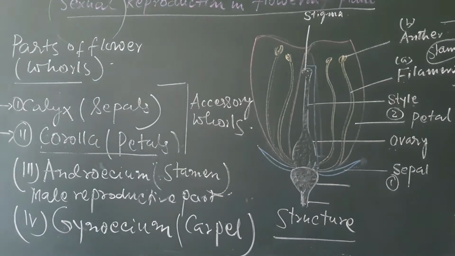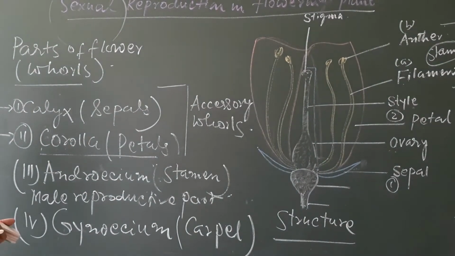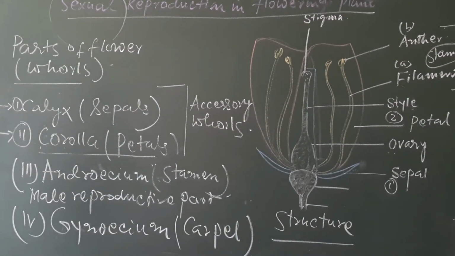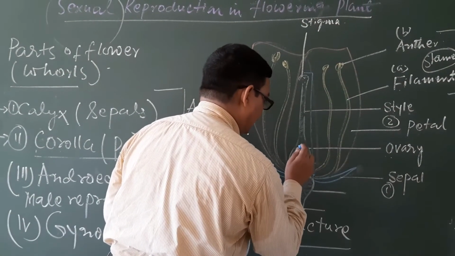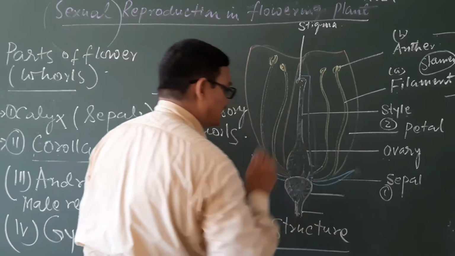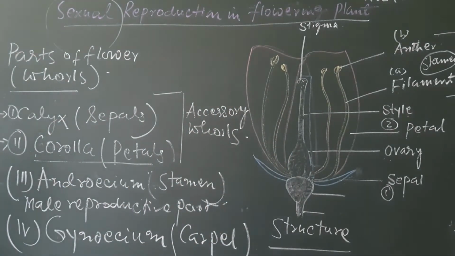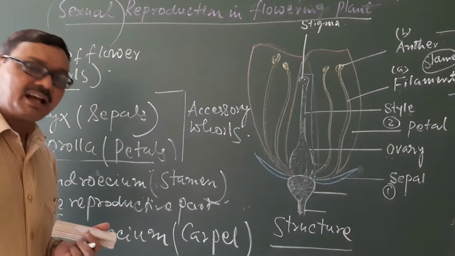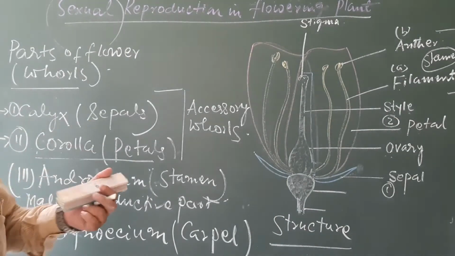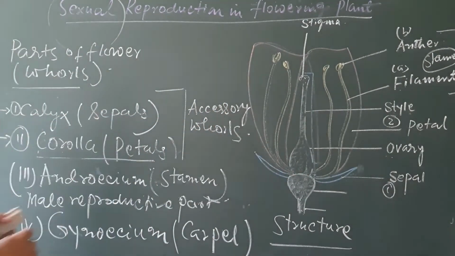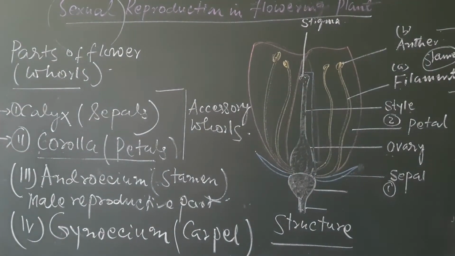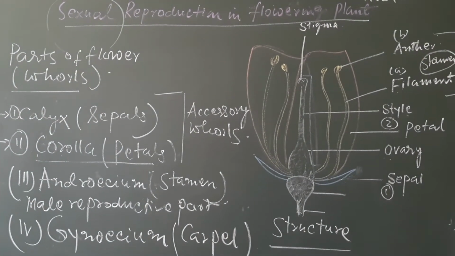The ovary is where the egg cells are present, and in the ovary the ovules are there where the egg cell is present, and that egg cell fertilizes with the male gamete. There are so many things which you look at here within the ovary during the process of fertilization. So these are the 4 important parts of the flower.